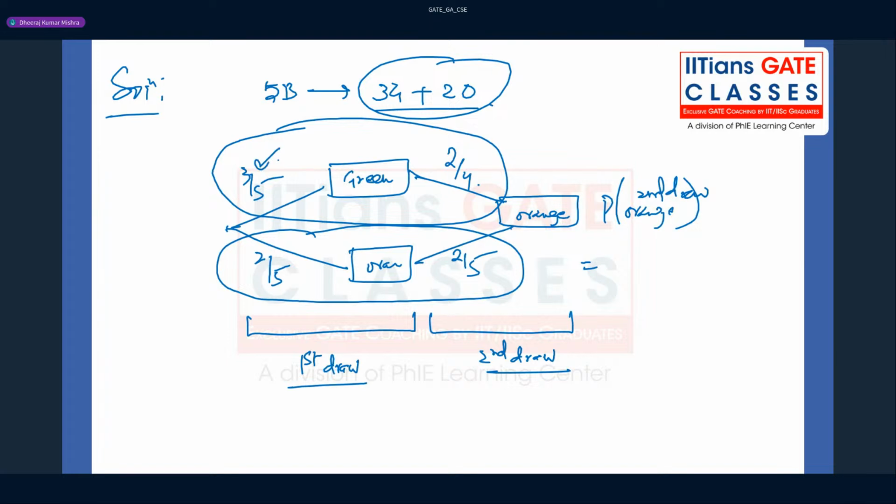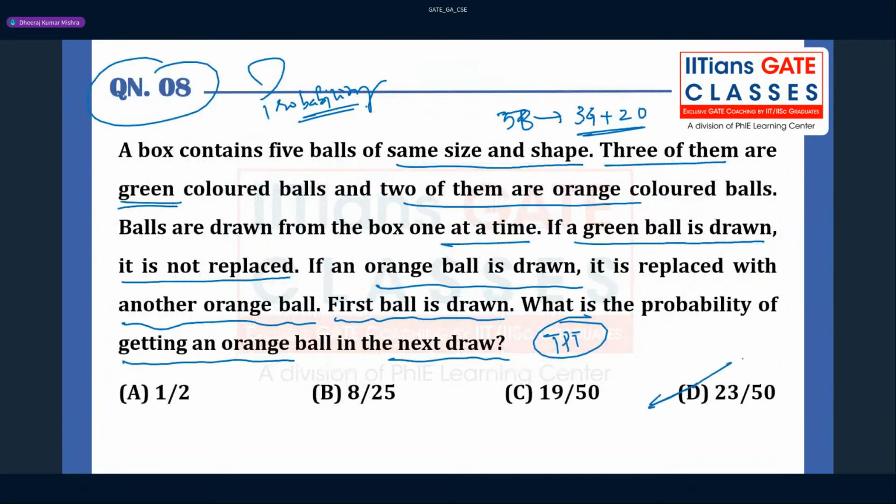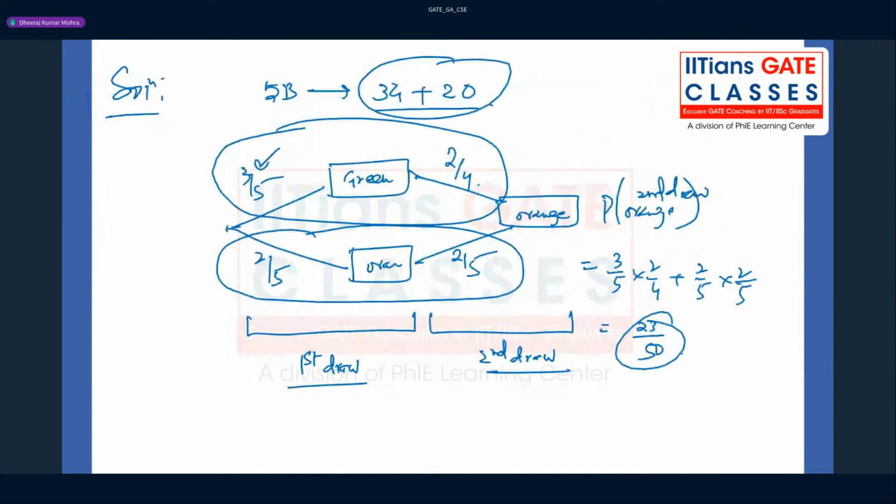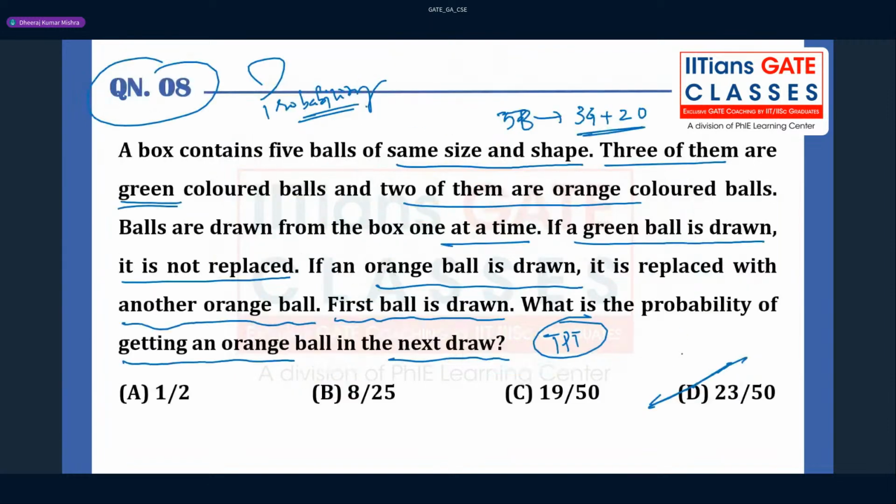So this is the ordinary probability, and this is the conditional probability. It will be 3 by 5 into 2 by 4 plus 2 by 5 into 2 by 5. If you solve this, guys, you will get 23 by 50. You can solve this and you will get this option. So you see how easy this question is, but the size of the question looks very big. Many students get scared from this kind of question, but I'm pretty sure now you will be able to solve this.